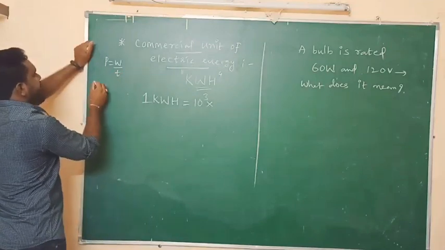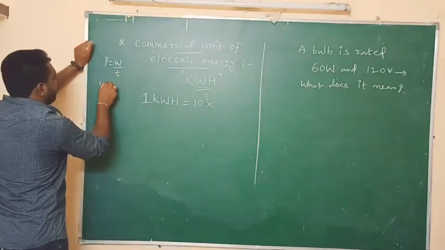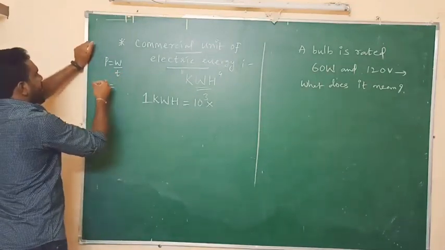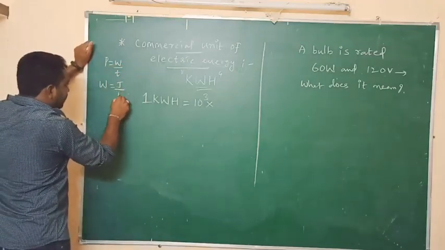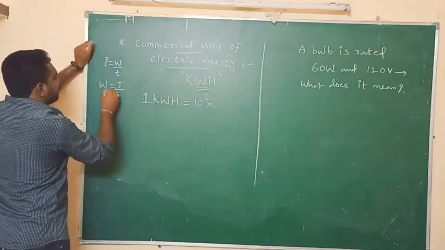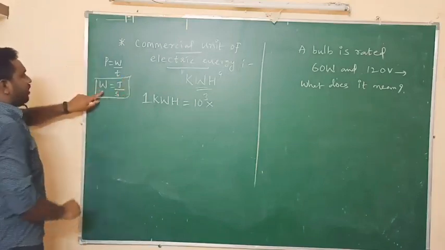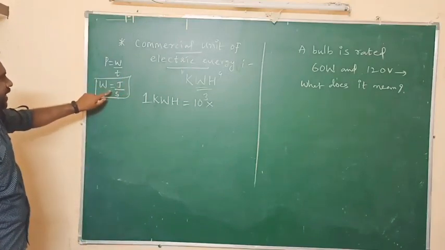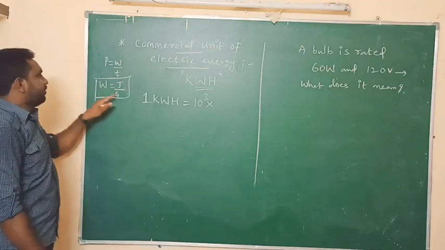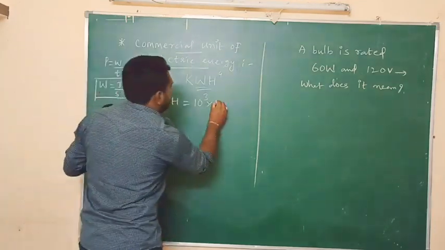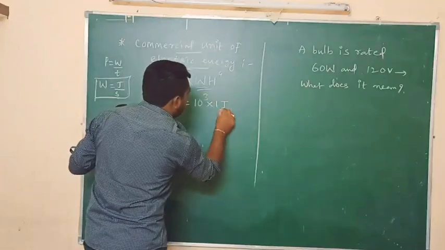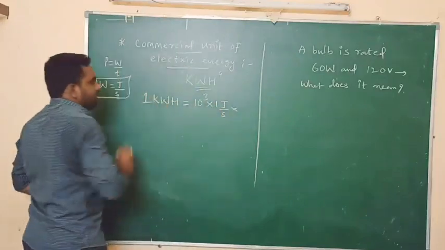What is the SI unit of power? Power is measured in watts. What is the SI unit of work? Joule. And what is the SI unit of time? Seconds. So 1 watt equals 1 joule by second. We have to substitute this value in this equation: 1 watt equals 1 joule by second. So up to here completed.